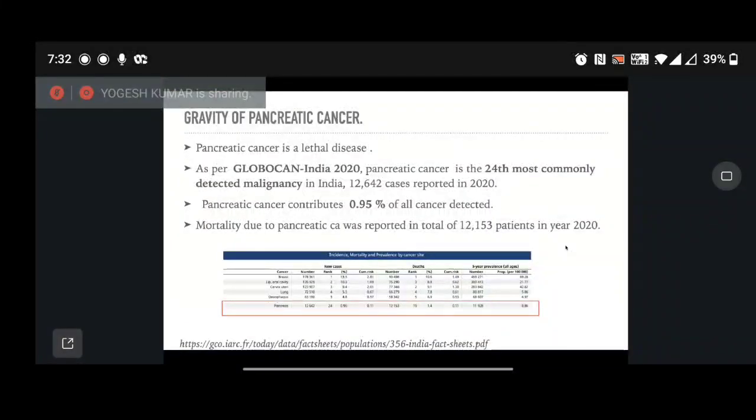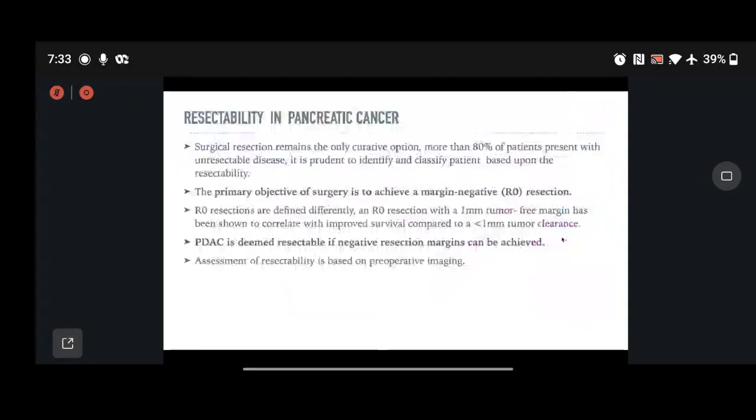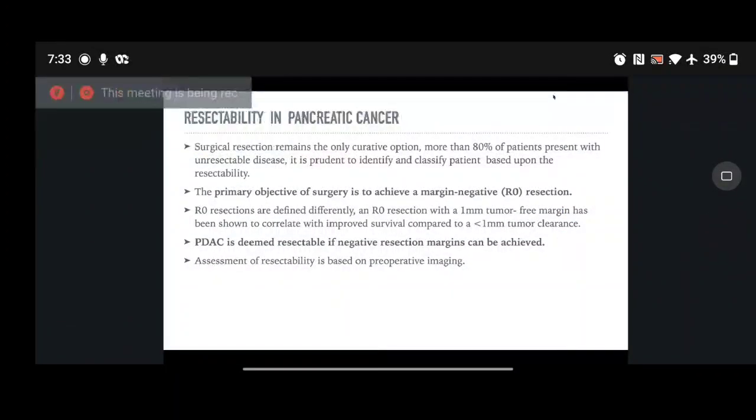Pancreatic cancer is a lethal disease. As per Globocan India data, it is the 24th most common detected malignancy. Despite so many advances in our field, we still don't have definitive answers for treating it. Surgical resection remains the only curative option.